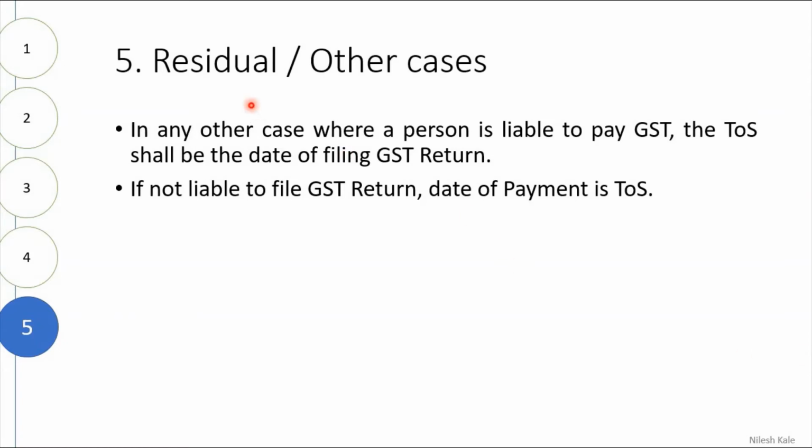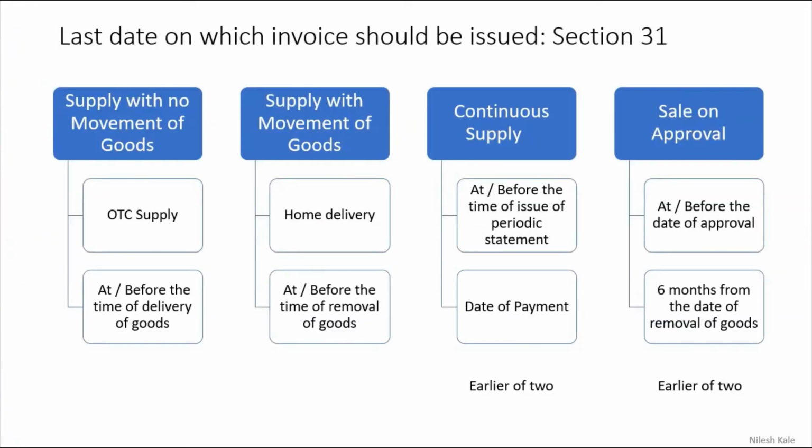So in the residual or other cases, in any other case where a person is liable to pay GST, the time of supply shall be the date of filing of GST return. In any other case other than these four that we have spoken about. If you are unable to guess what the time of supply is, then the GST return date will be considered as the final date. If not liable to file a GST return, then the date of payment is the time of supply, right?